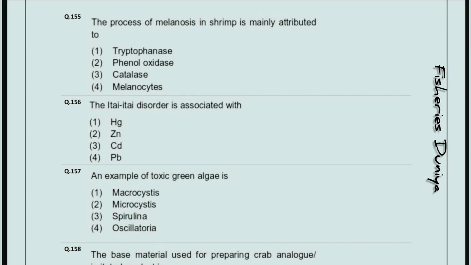So the correct answer is option number 3, cadmium. An example of toxic green algae is. So the correct answer is option number second, microcystis.